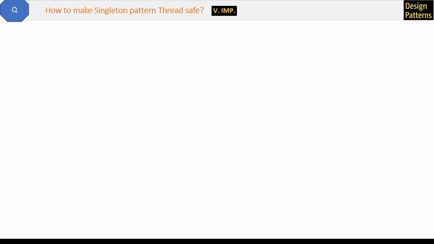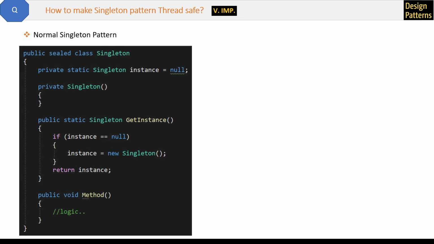How to make this singleton pattern thread safe? Now let's see what is thread safe and how we can make the pattern thread safe. This is the normal singleton pattern we already discussed in the previous question. Now suppose we have a multi-threaded application in which two different threads reach this position, if instance equal to null, at the same time.